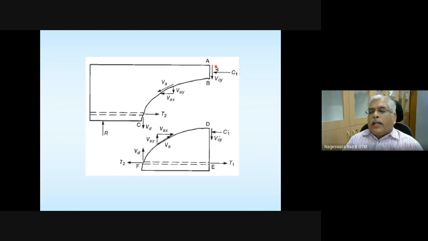Initially the beam is going to be uncracked. Imagine an entire simply supported beam subjected to some point loads or distributed load. I am looking at a section. At that section, I know what the shear force is going to be and what the bending moment is going to be. So initially, the beam is uncracked. Where is its shear strength coming from? The shear strength of the beam is coming from the uncracked concrete portion.